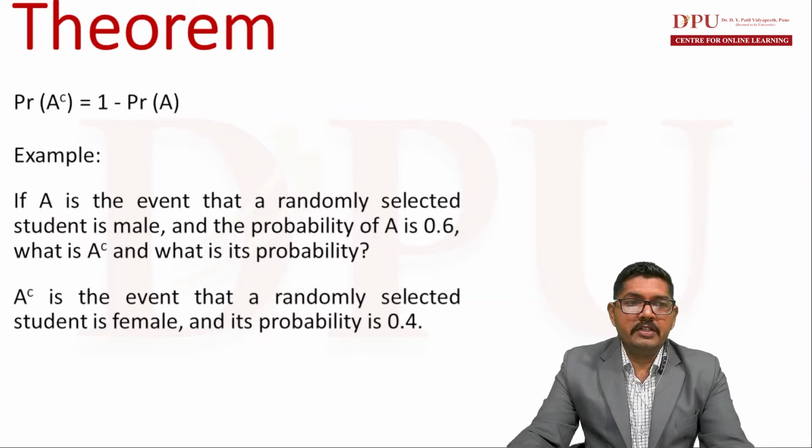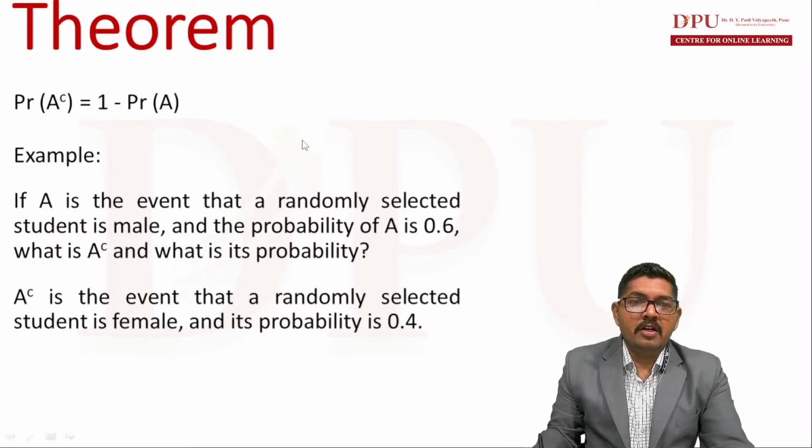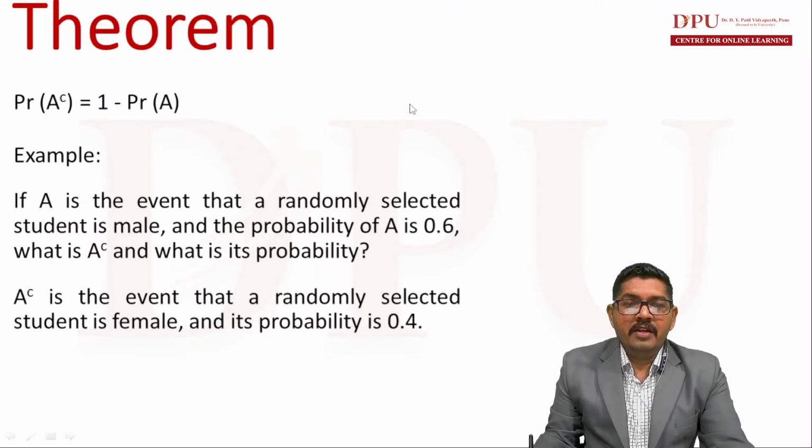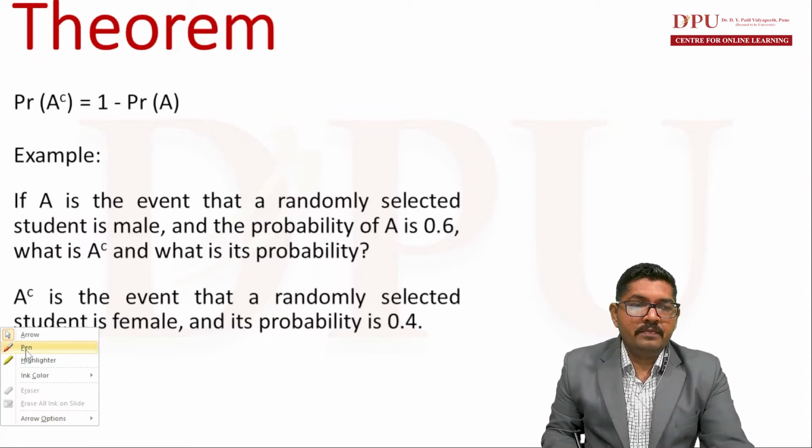An example is given here. A is the event that a randomly selected student is a male student, and the probability of A is 0.6. What is the probability of A complement? Let us assume that the student is either male or female. Let us draw the sample space once again.